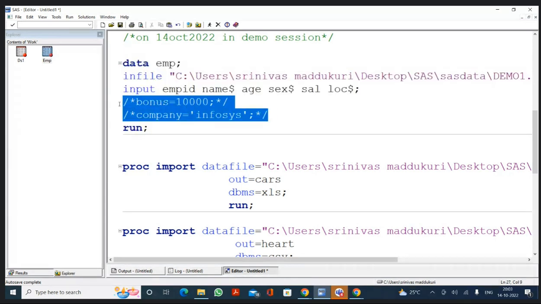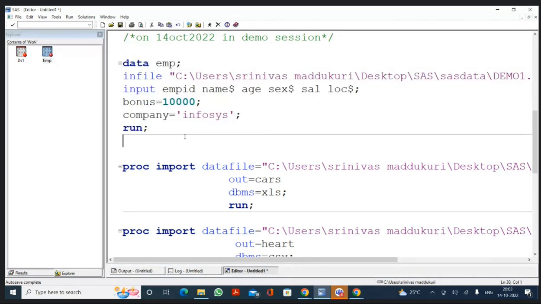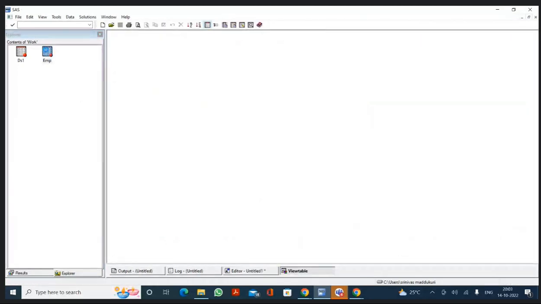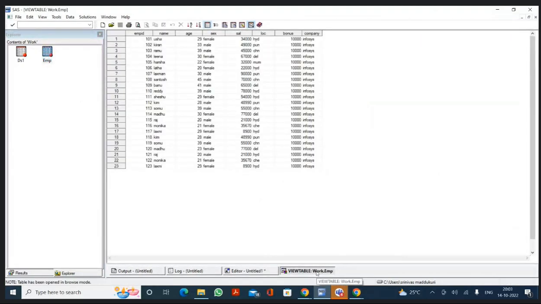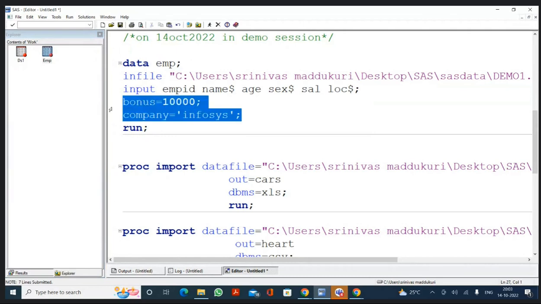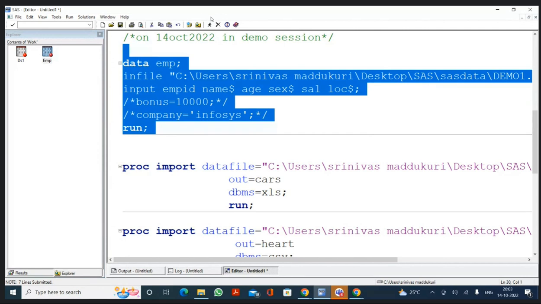say for example, I executed the program like this. Now I have an EMP data set which contains the 6 variables, along with bonus and company also. So you have created the data set. Now after a few days, if you do not want to have that, you already submitted this data set, they did some analysis on it. But after a few days, if you do not want to have that, you need to execute the program again by keeping this in the comment section. Now a new EMP table will get created. That data set will not have any of these variables. Now we are going to use this data set for further analysis.